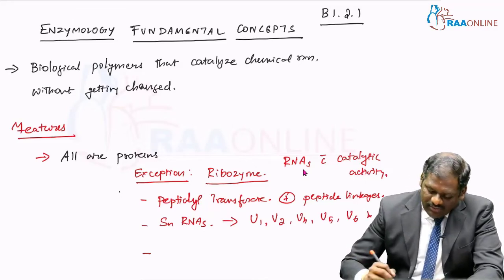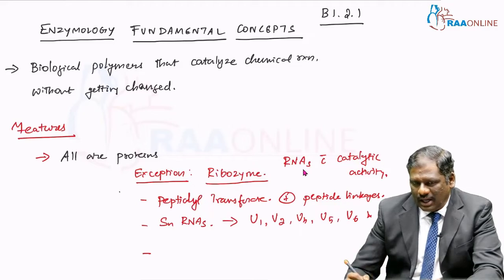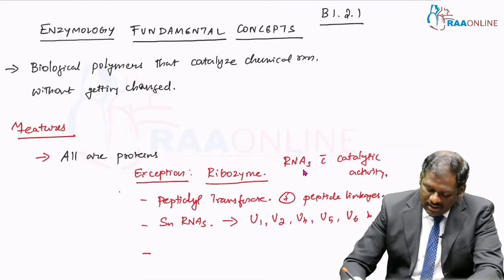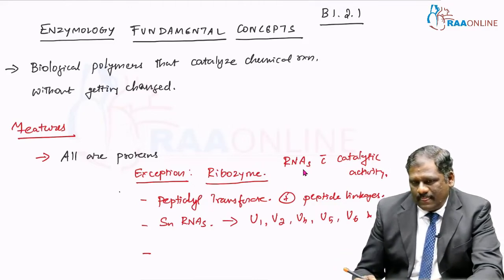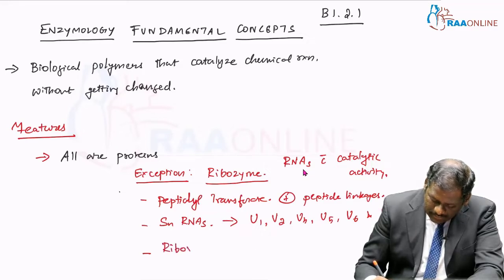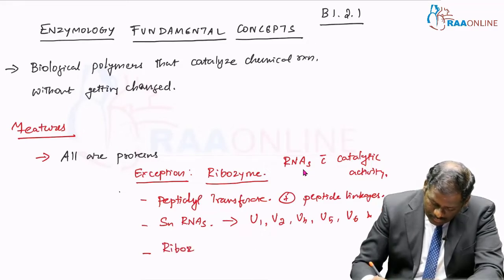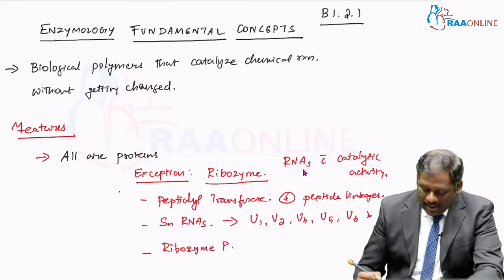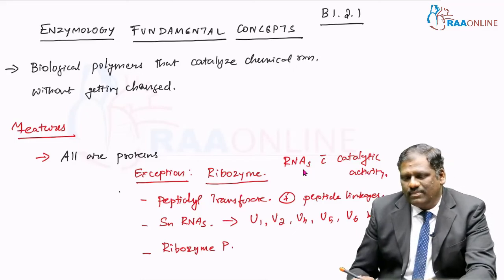These are the various kinds of small nuclear RNAs which act as a ribozyme. We also have ribozyme P. This is an example of a ribozyme.